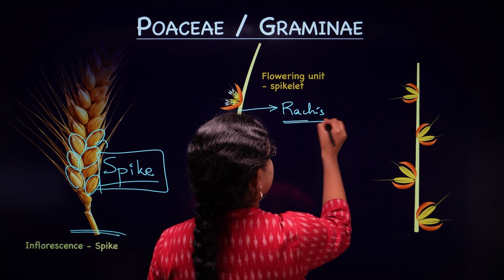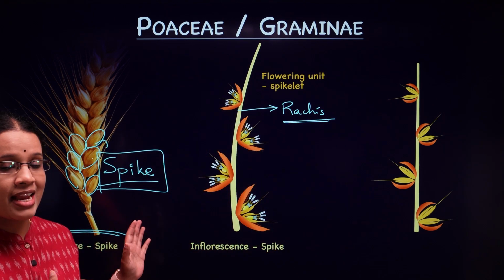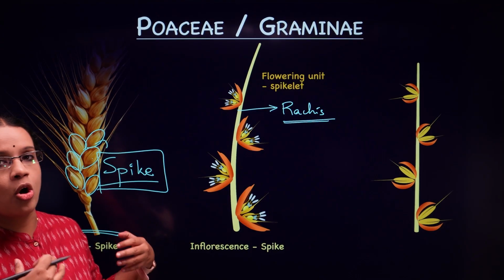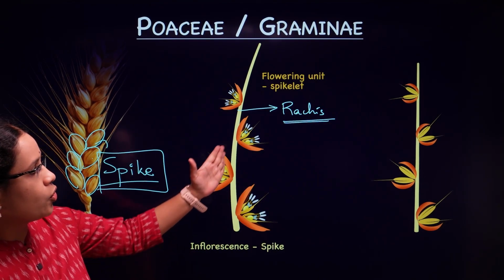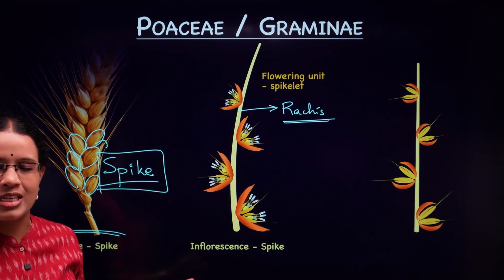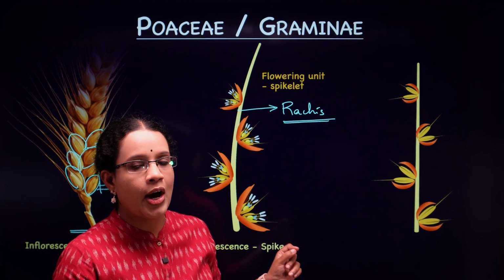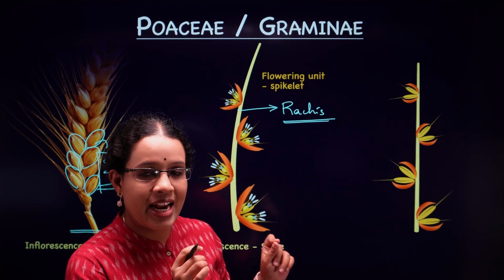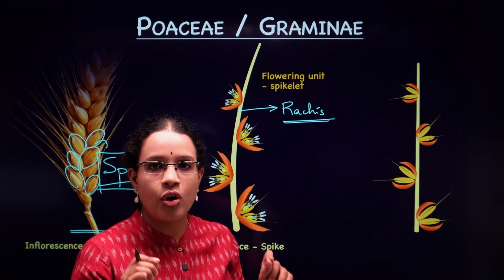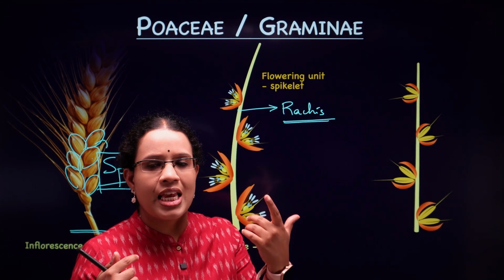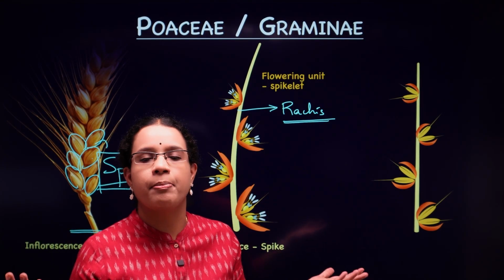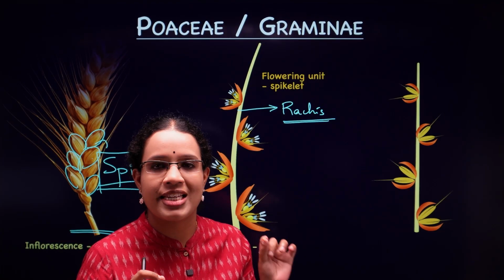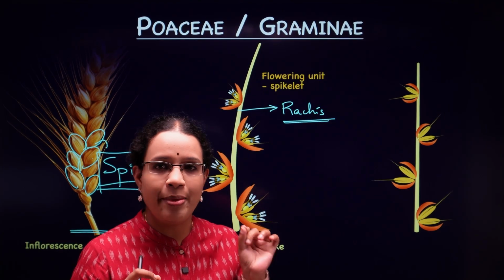So you're going to see that the spike contains various spikelets or individual flowering units on this rachis. Now we are going to understand about the spikelets. In the spikelets, you are going to find sometimes a single floret or sometimes multiple florets as well. Why florets? Because they are very tiny flowers. So we call them florets.